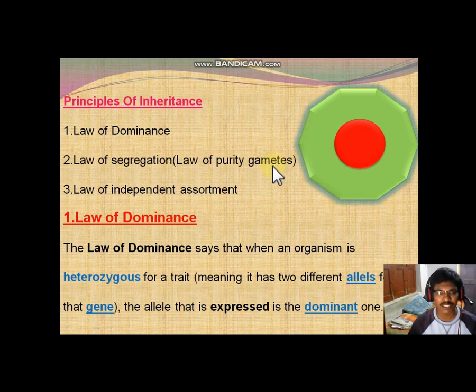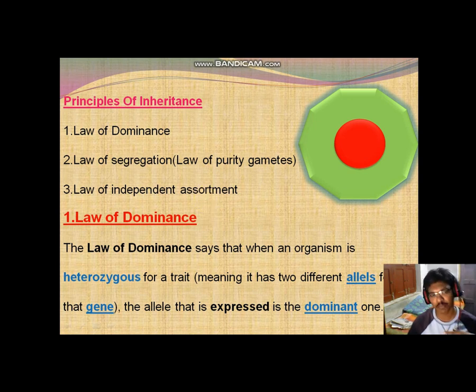It's very important in our competitive examinations also. Directly it is sometimes given as law of purity of gametes instead of law of segregation. So we should observe both terminologies and terms. And the third one is the law of independent assortment. One by one we have to discuss them.